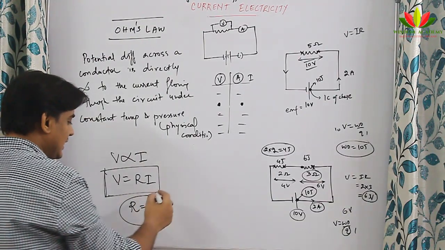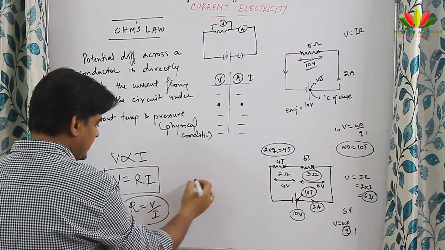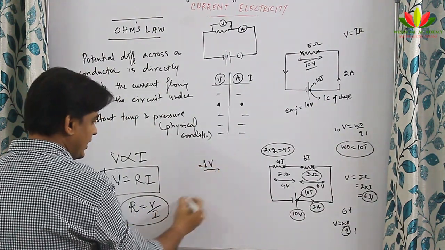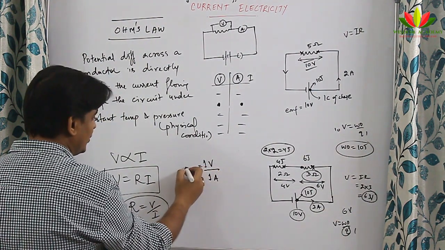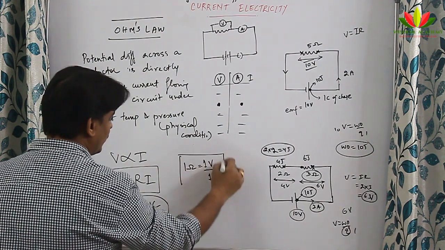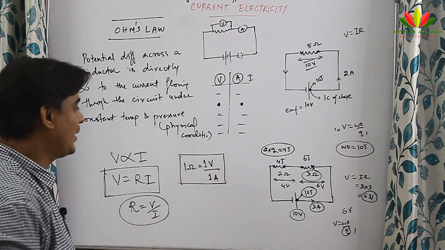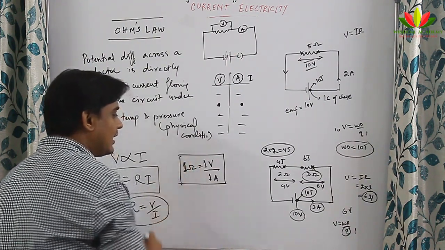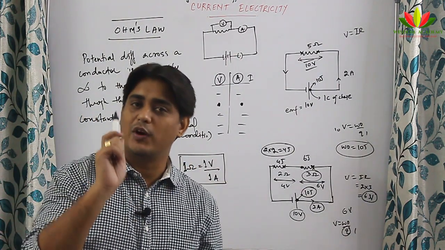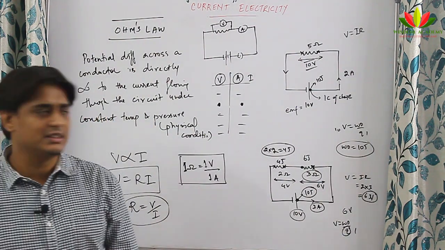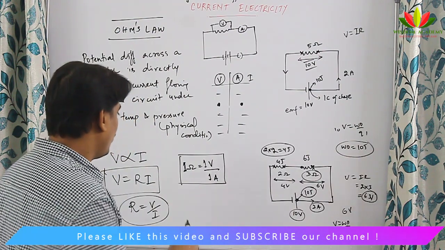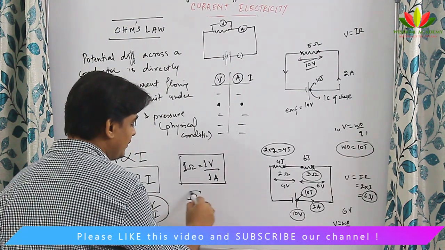So what is the unit of potential difference? It is volt. So for voltage I will write 1 volt, and for current 1 ampere, that is equal to 1 ohm. So 1 ohm is equal to 1 volt by 1 ampere. So 1 ohm is the resistance offered by a conductor if 1 volt of potential difference applied across it produces a current of 1 ampere. You can say like that. So ohm is the SI unit of resistance.